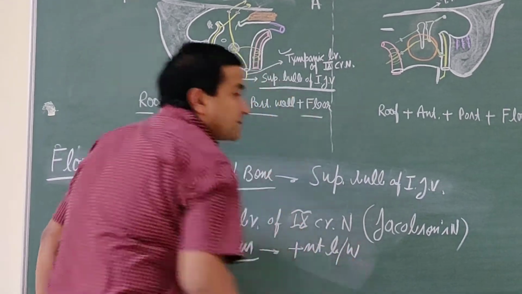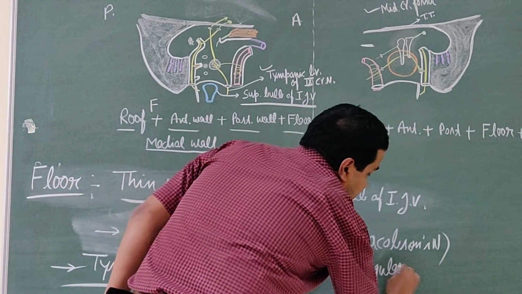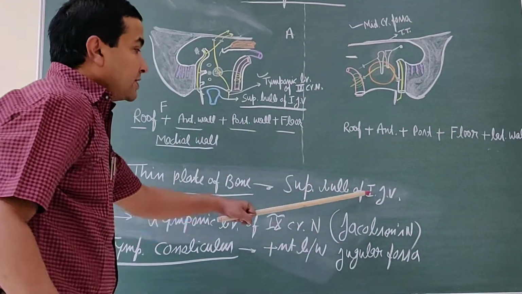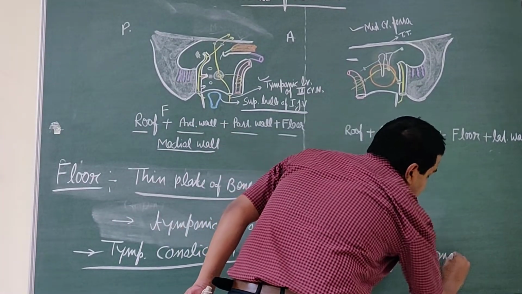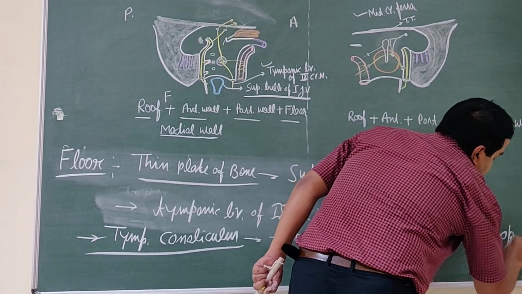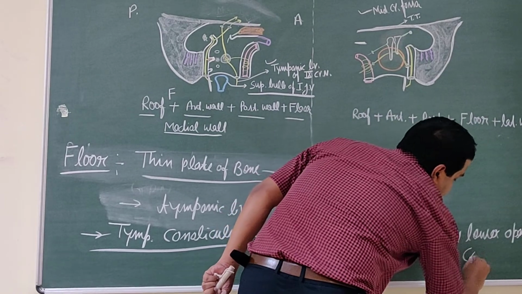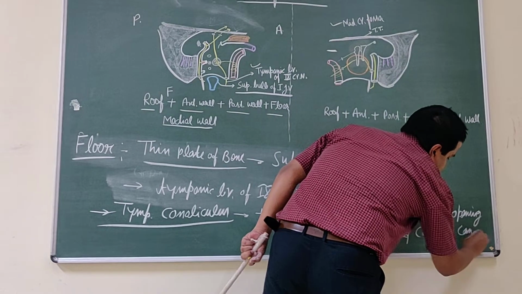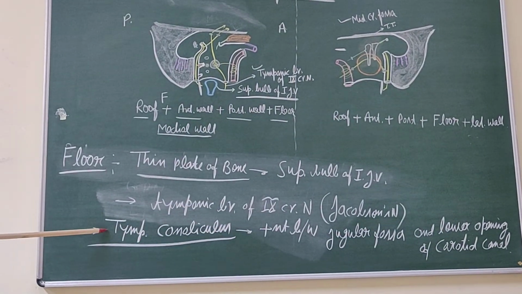This is the position of the tympanic canaliculus, between the jugular fossa, where the superior bulb of the internal jugular vein rests, and the lower opening of the carotid canal. This is a bony partition where the tympanic canaliculus is present.